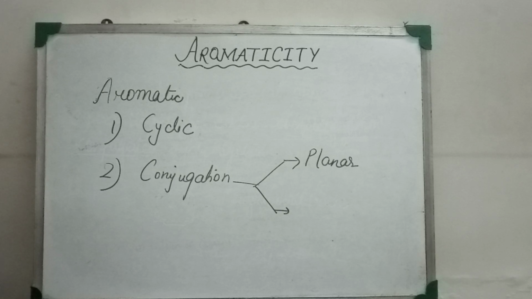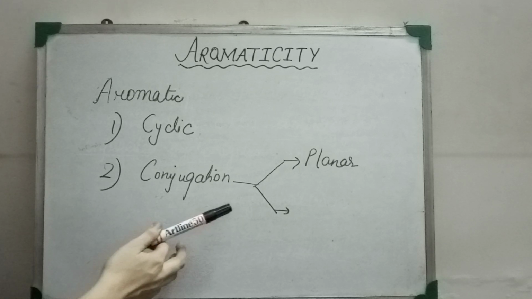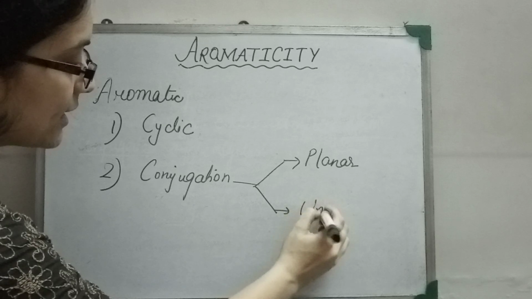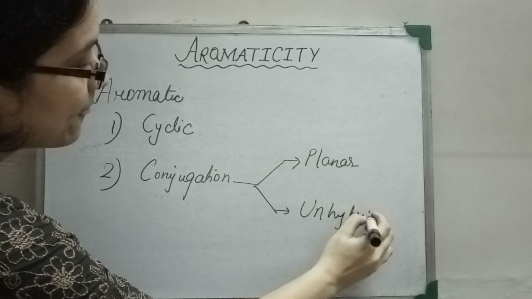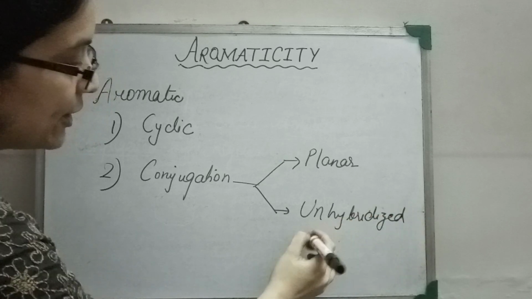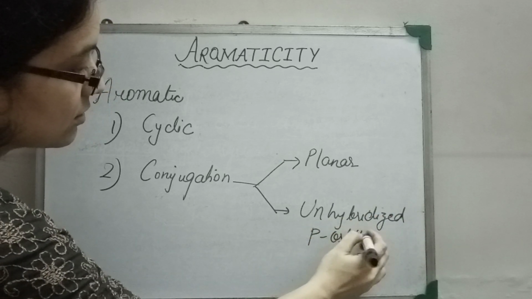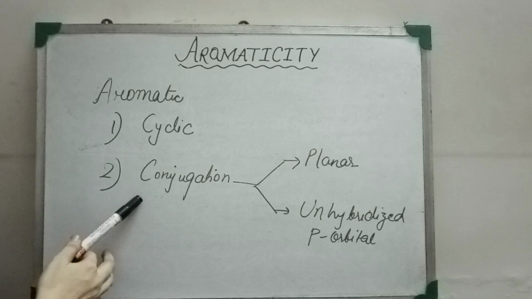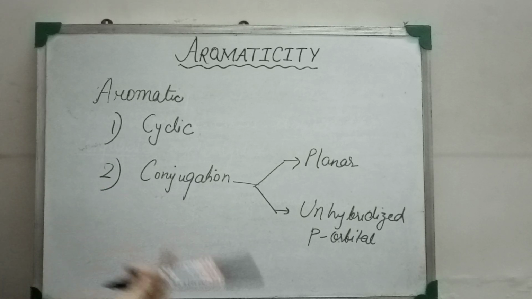If one or more of the atoms involved in the ring are not in the same plane, then conjugation is interrupted. As well, each of the atoms involved in the ring must have an unhybridized p orbital. Otherwise, the molecule will not have a complete conjugation throughout the molecule.